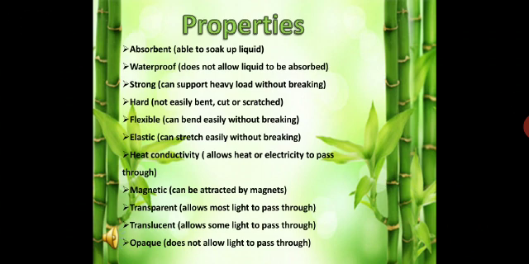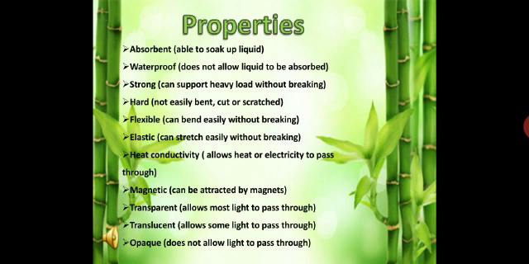Elastic material can stretch easily without breaking and come back to its original position. Example: rubber band. Heat conductivity. A good conductor allows heat to pass through quickly. Example: metal. Bad conductors allow heat to pass through slowly. Example: plastic. A material which can be attracted by a magnet is called magnetic material. Example: iron nail.